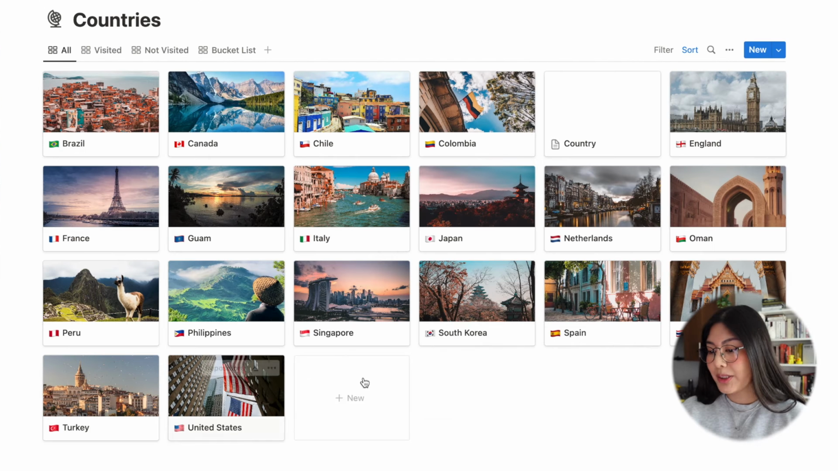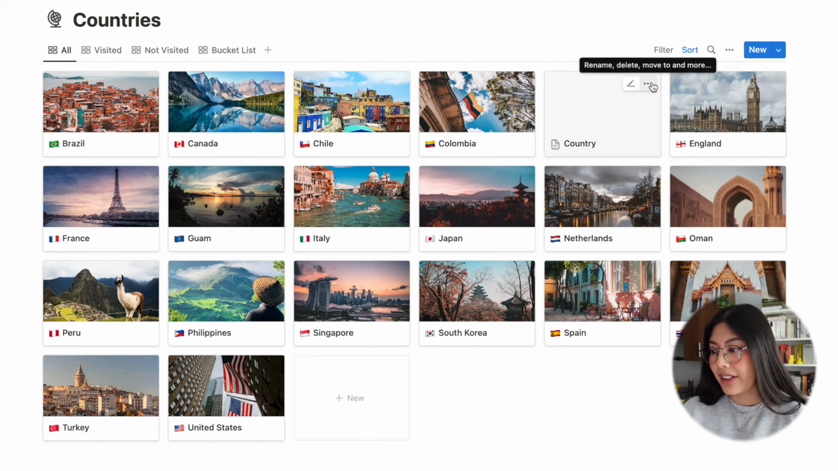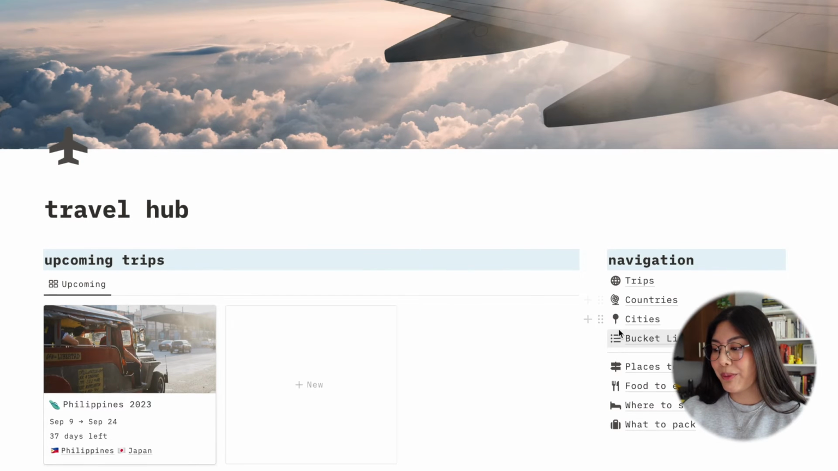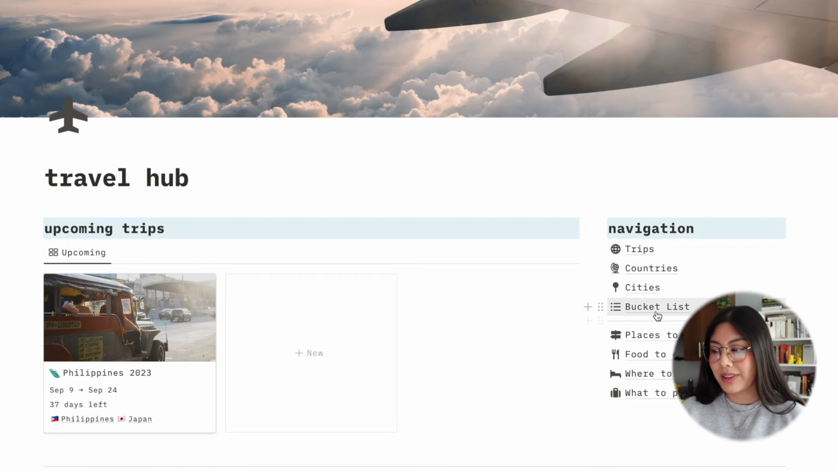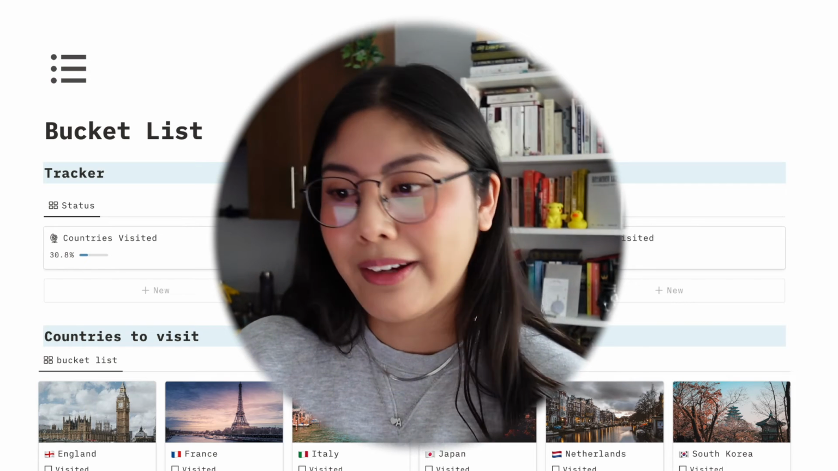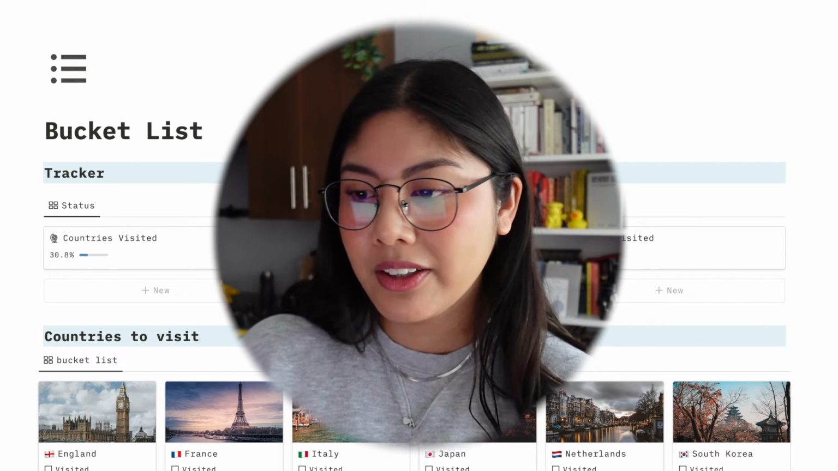So if you forget to add it into your bucket list page, just do that and it'll automatically be calculated in the percentage. Just something to keep in mind just in case you add it in here and not on the bucket list page. I know it's kind of inconvenient, but that's the only way that I can think of to include it into the bucket list calculation. Yeah, super cool thing, and I'm excited to be using it and updating it as I travel around the world.